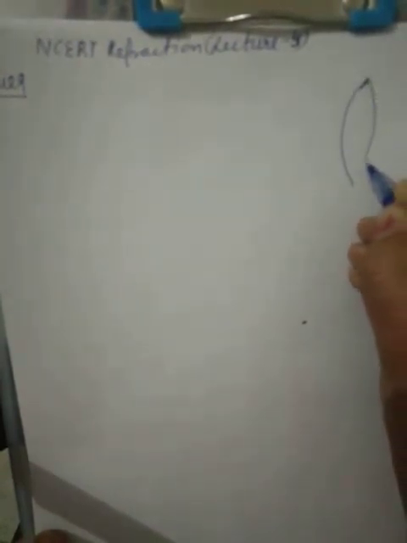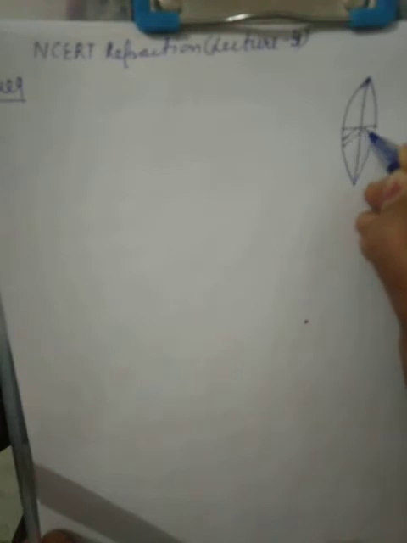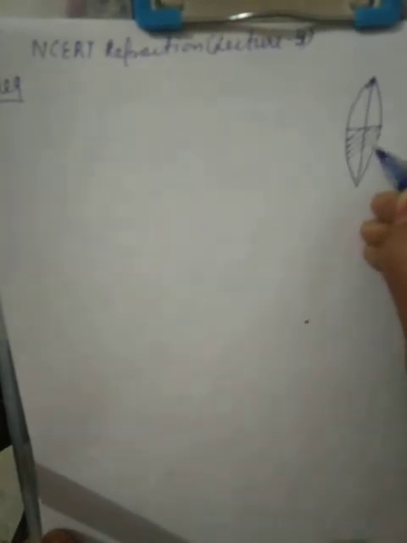Question number 9 statement is: half of a convex lens is covered with a black paper. It means we are having a convex lens and half portion of this is covered with a black paper. Let the lower half be covered with black paper. You know, black color does not allow the light to pass. It absorbs all the radiations, all the colors, all the light falling on it.